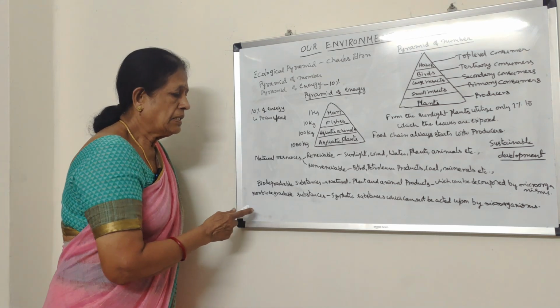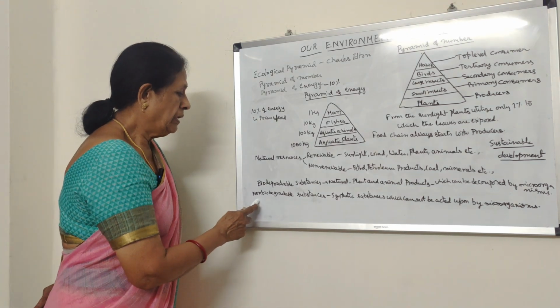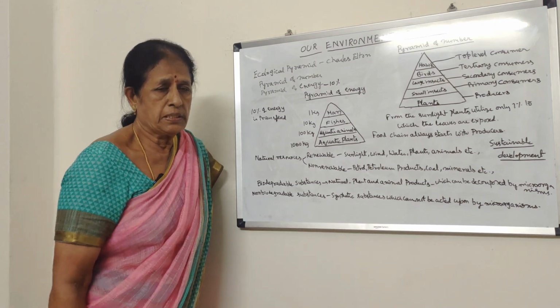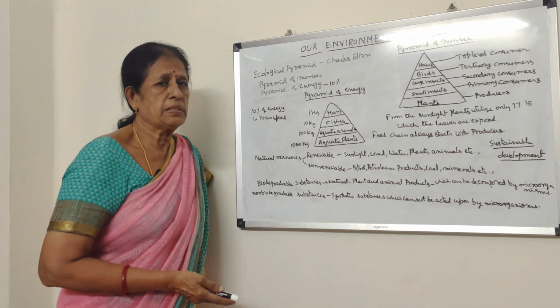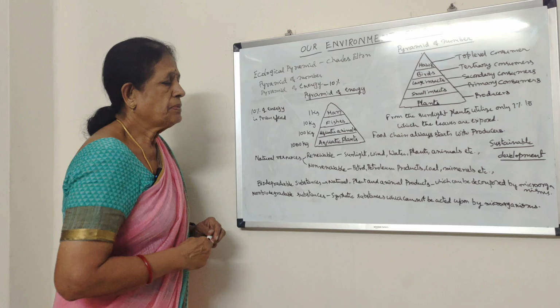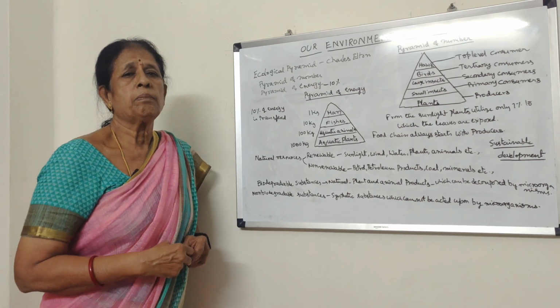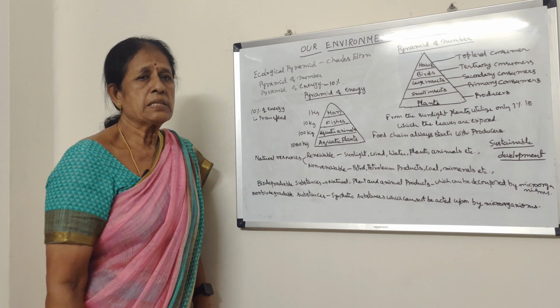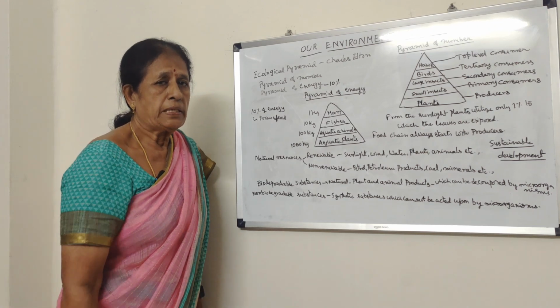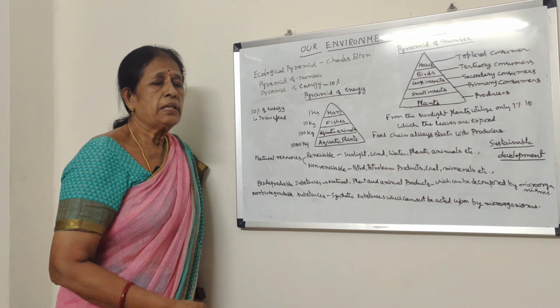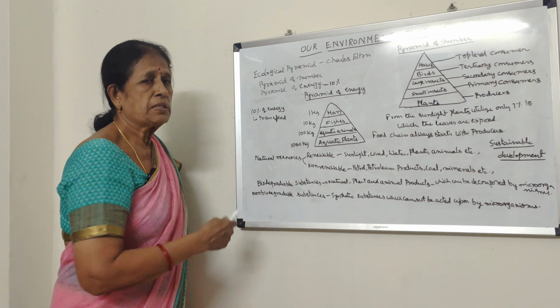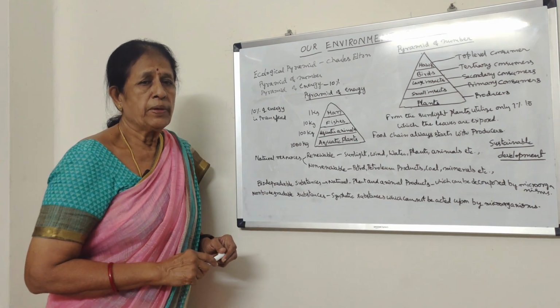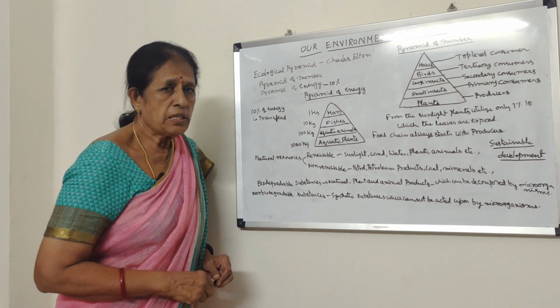But there are certain resources which are non-biodegradable substances. Non-biodegradable substances are such substances that cannot be acted upon by microorganisms. In the case of biodegradable substances, the saprophytes like bacteria and fungi act on those substances and decompose them, and they can mix up with the soil.